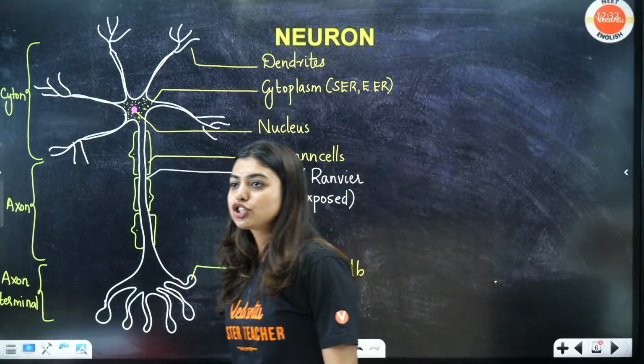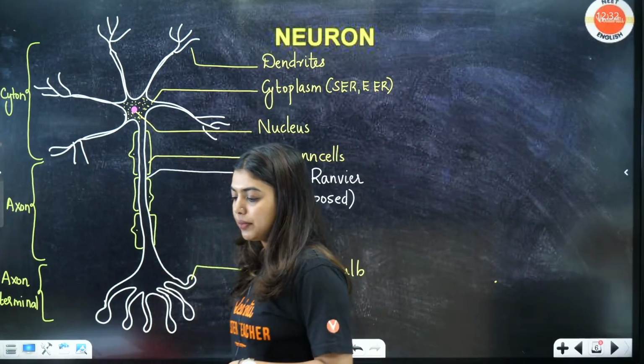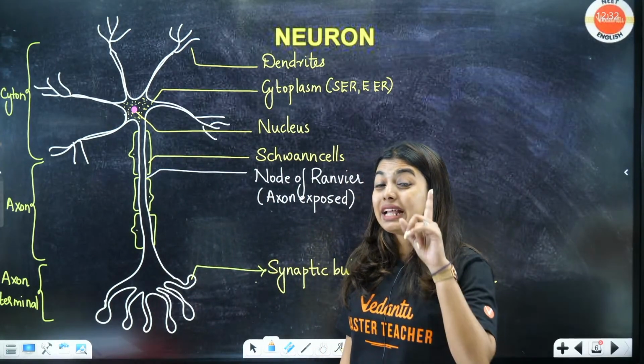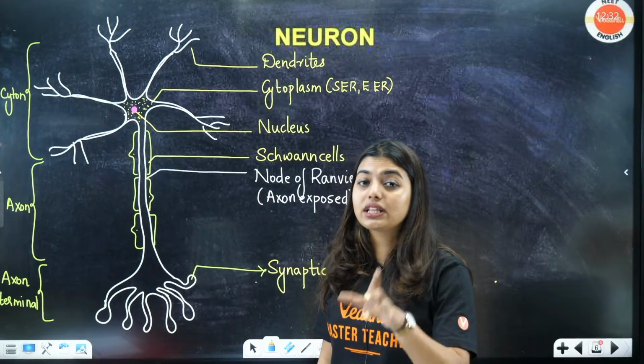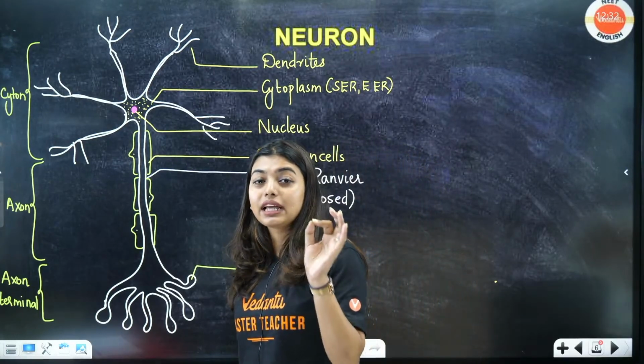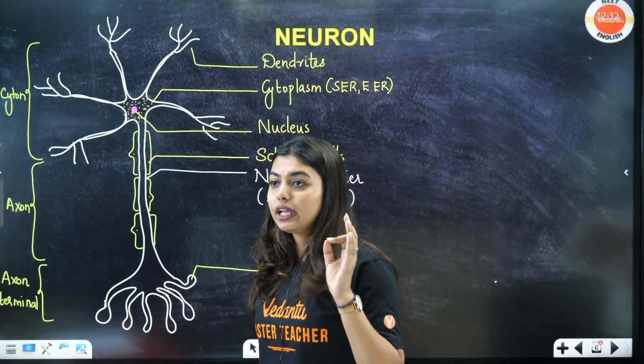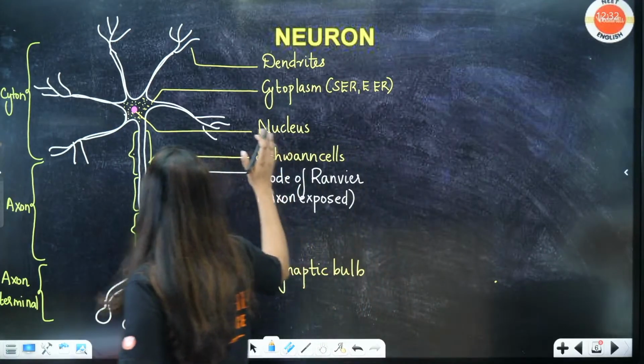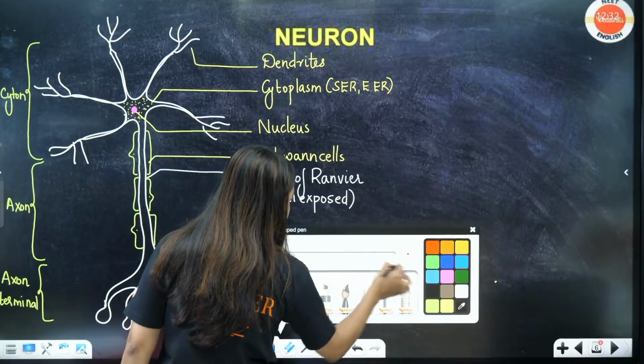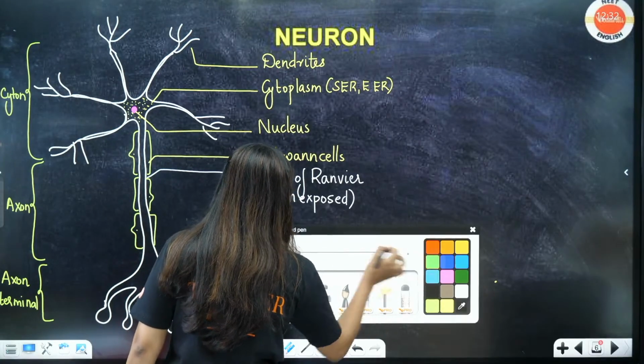All of you tell me what's the function of endoplasmic reticulum. Okay, this rough endoplasmic reticulum, they can form proteins, yes or no? Yes. Those proteins, students, they are called as Nissl's granules. Okay, they are called as Nissl's granules.